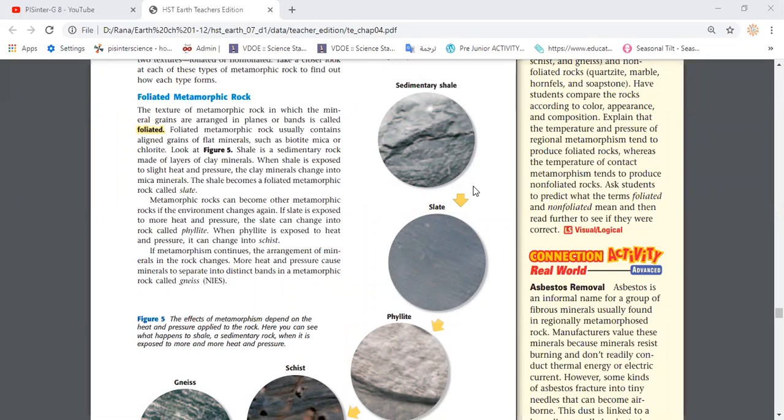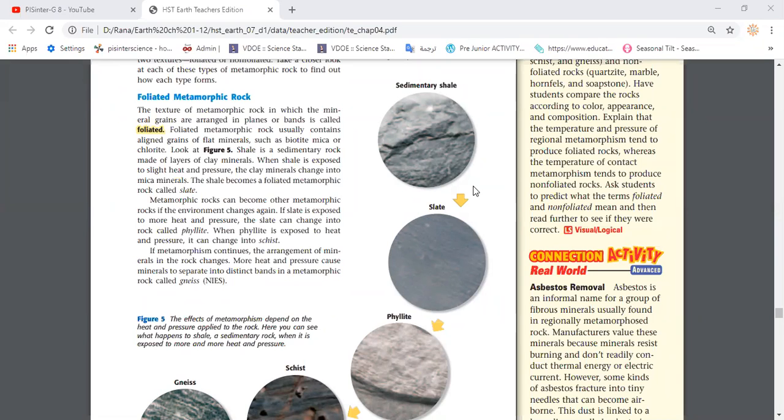When minerals are arranged in planes or bands. Excellent. Okay, so we said that metamorphic rock, if the minerals which already form this rock are arranged in a certain pattern in planes or in bundles, we call that a foliated metamorphic rock. And we said that it depends on the conditions which the rock is going to be formed at.